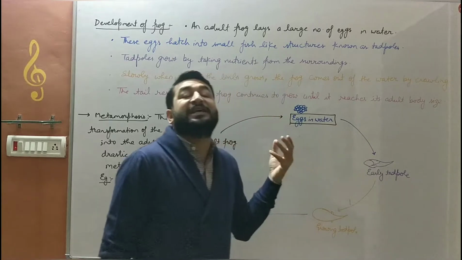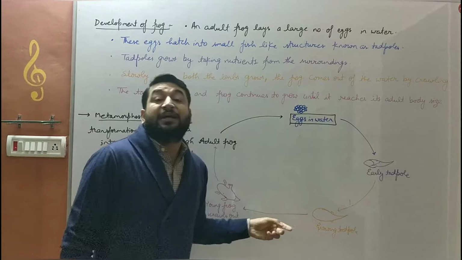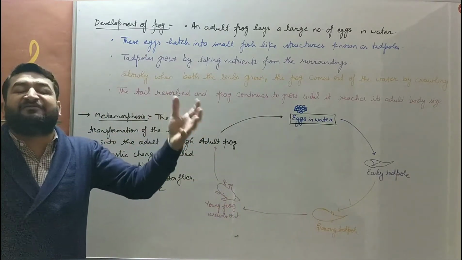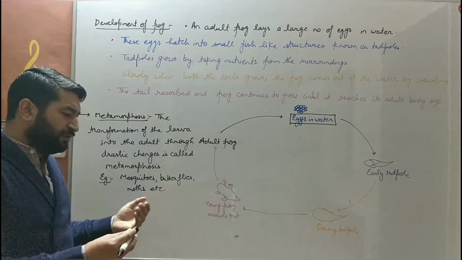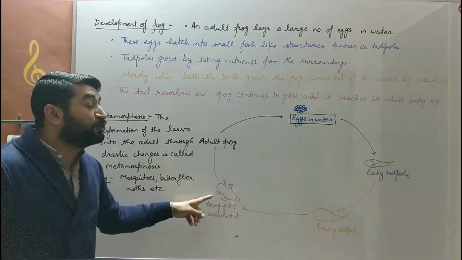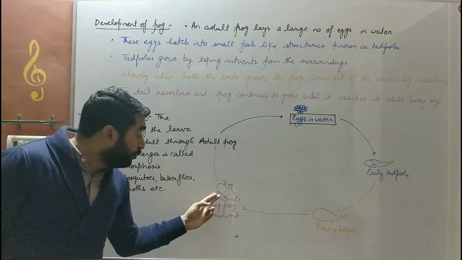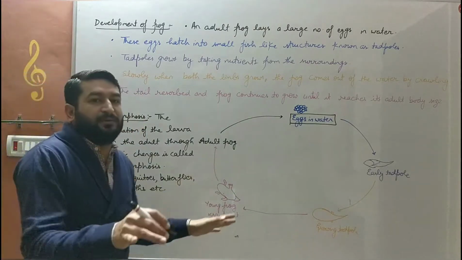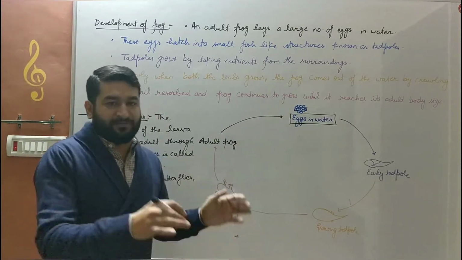That tadpole will take the nutrients from the water body and grow the hind limbs. So, a more developed stage of tadpole will be there. Then after more time, after taking more nutrients, after more cell division, it grows the forelimbs as well. आगे के पैर भी आने लगेंगे. दोनों limbs, आगे के पैर पीछे के पैर आने से क्या होगा? It starts to crawl. और ये crawl करने लगेगा. धीरे धीरे अपने आप को घसीटने लगेगा बच्चे जमीन पर.